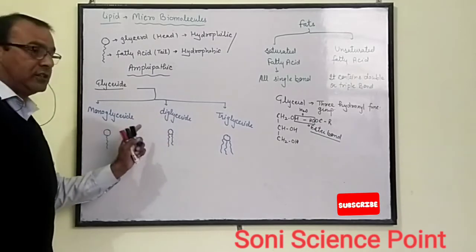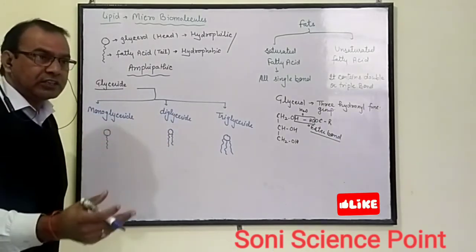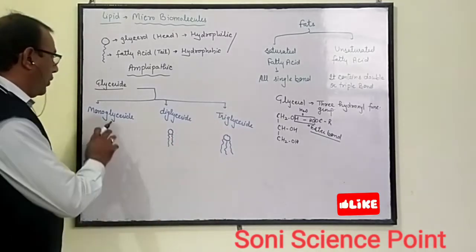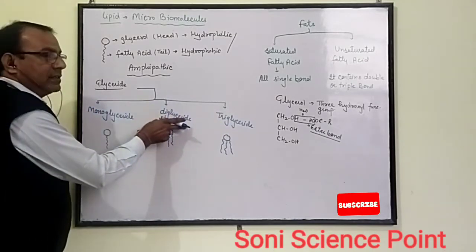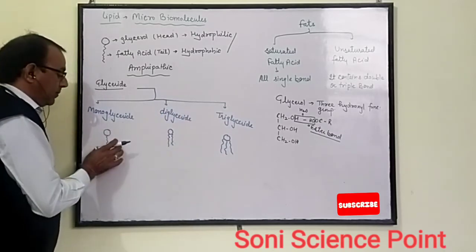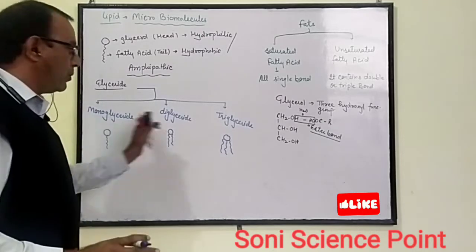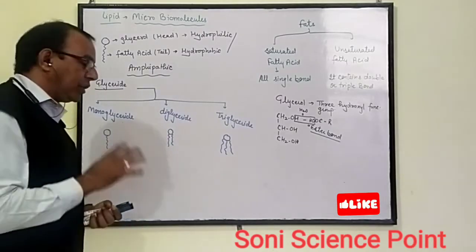There are only three chains, not more than three. There is no chance of more than three chains combining with glycerol. So the glycerides are of three types: monoglyceride, diglyceride, and triglyceride. Glycerol is present as only one molecule, but the chain of fatty acid may be 1, 2, or 3. So on the basis of the fatty acid chains, we can categorize glycerides into three parts.